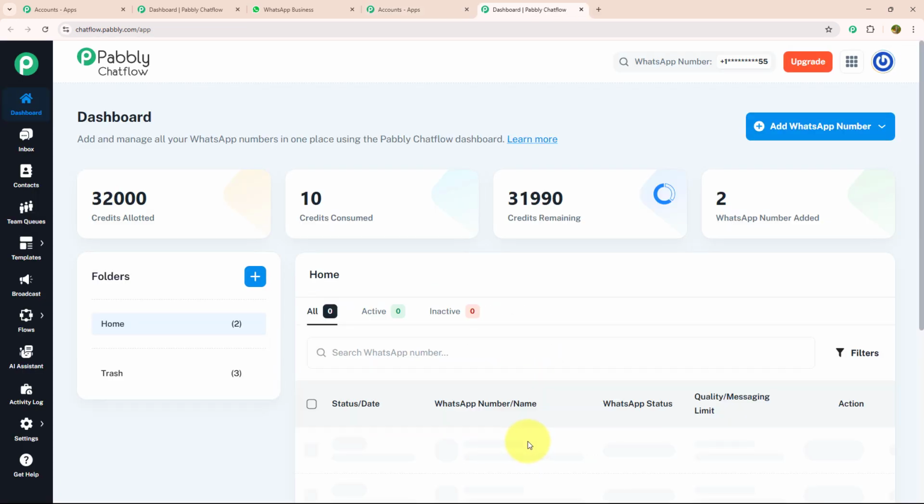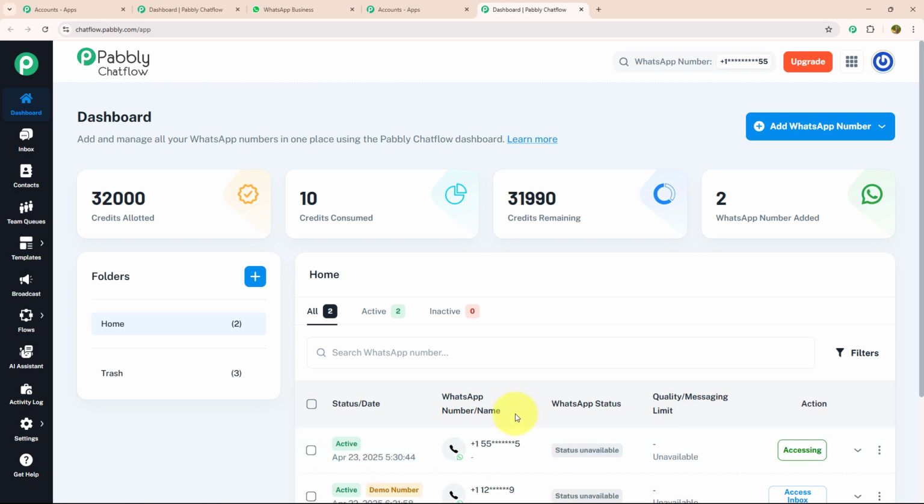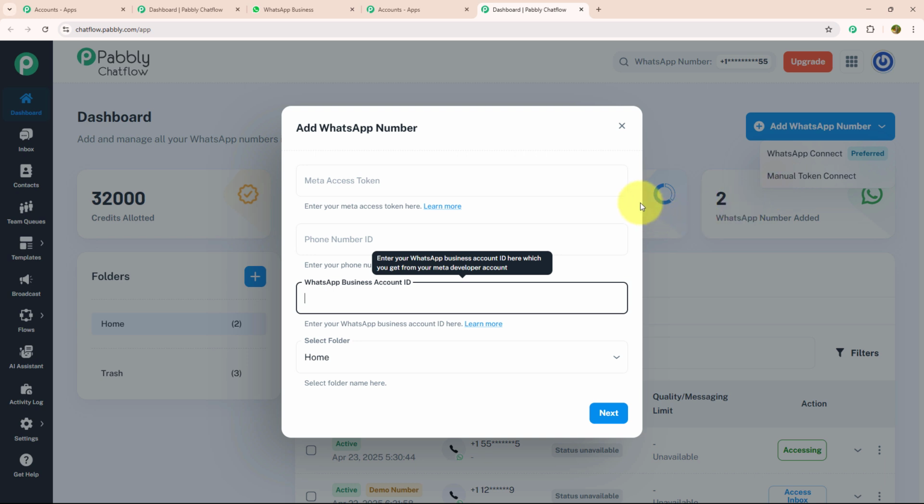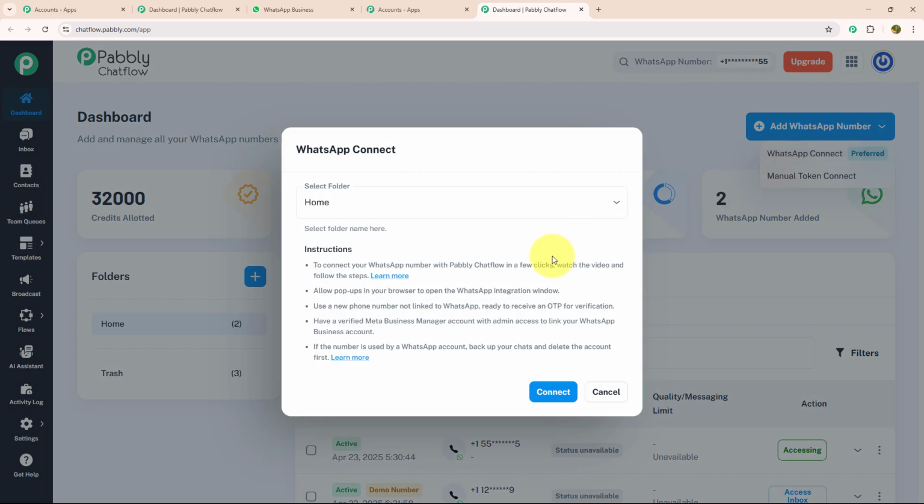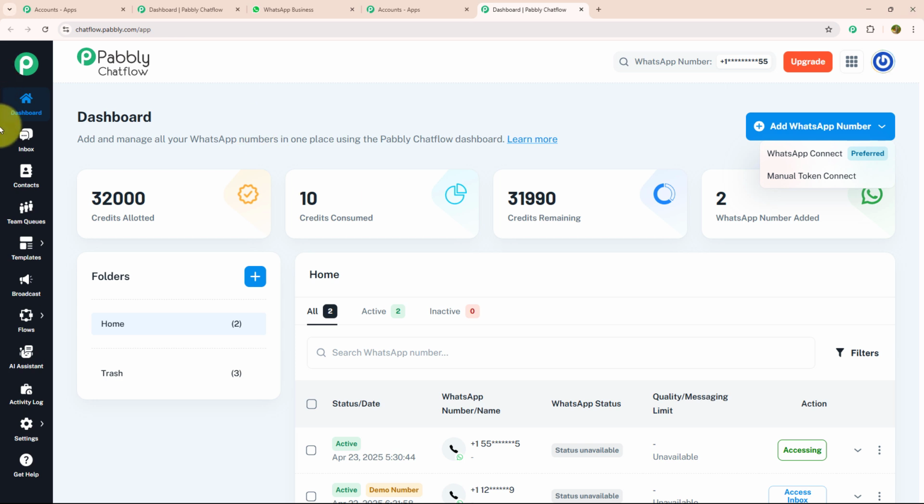From there, you will be redirected to the dashboard page. Over here, you can add and manage all your WhatsApp numbers from one place using Pabbly Chatflow. To add a WhatsApp number, you just need to click on the Add WhatsApp Number button, which is given on the top right corner. Inside this, there are 2 options: WhatsApp Connect and Manual Token Connect. In Manual Token Connect, you need to enter the Meta Access Token, phone number ID, and WhatsApp Business Account ID manually. But in WhatsApp Connect, you just need to verify your Meta Business Manager account and link your WhatsApp business account with it. Not only that, there are many more features on the dashboard.